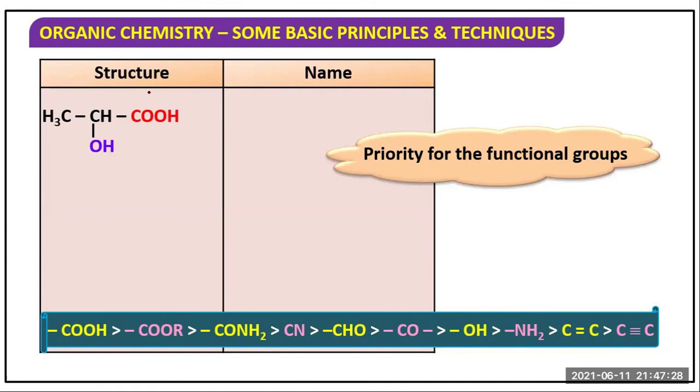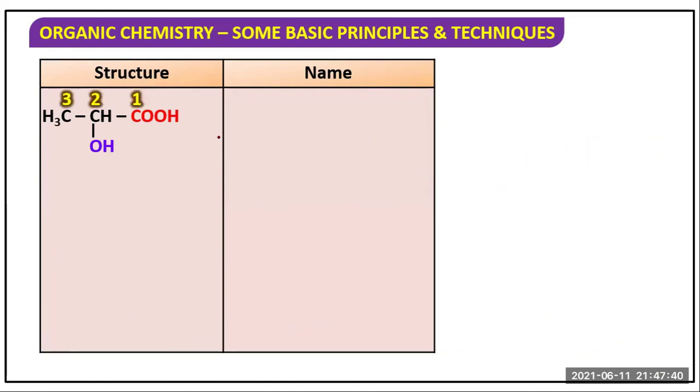Now the acid group containing carbon is the first carbon, then this is the second carbon, this is the third carbon, and the second carbon contains an OH group, but overall this compound is an acid because in priority the acid group comes first.